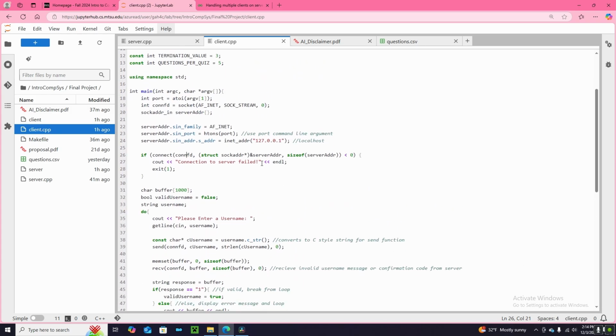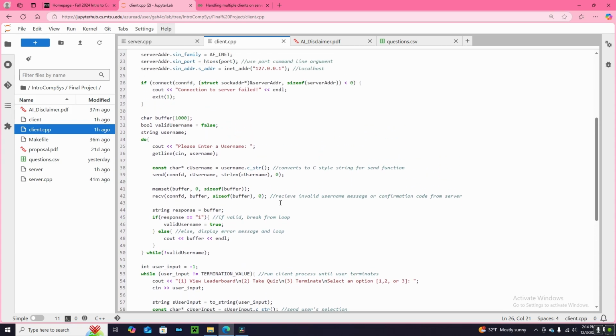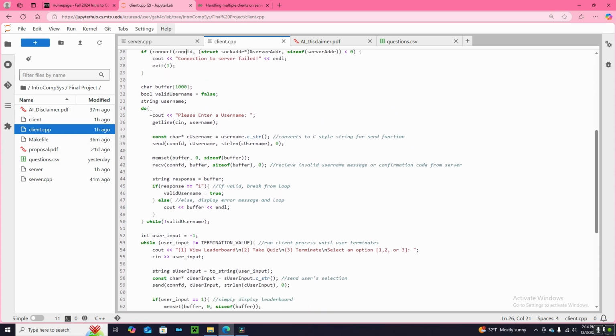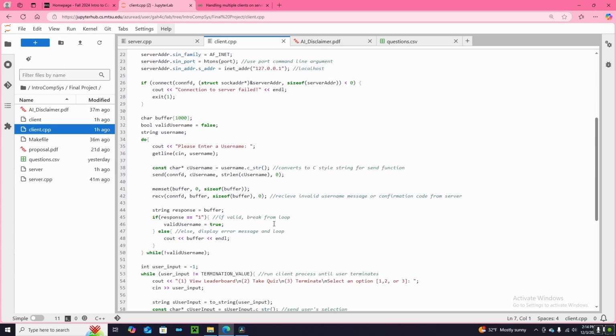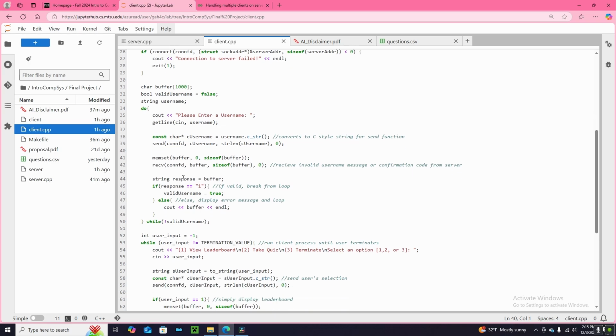And then moving on into the actual function of how this works. We have a do while loop, which this section basically serves as a validation for a username. It takes the username, it converts it to a C string, which is one of the libraries I added. Basically, it converts it to a C string that we need to use in the send function properly. And it sends the username to the server. The server basically, if the response is 1, it means that the username is valid and not taken, and we can continue. Otherwise, we're going to get the error message that the username is taken, and it's going to loop.